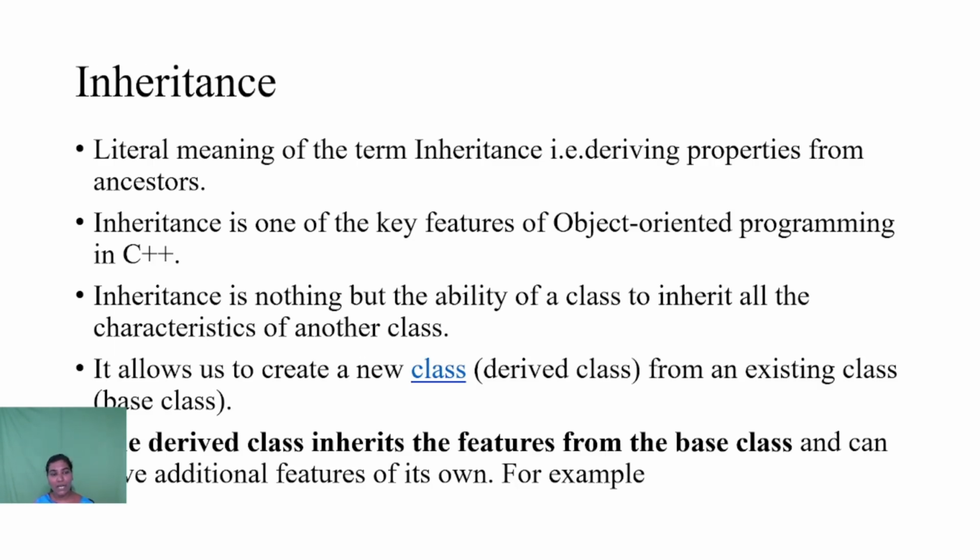Inheritance. As we know, inheritance in general means deriving properties from ancestors. In technical terms, in C++, it is one of the key features. Inheritance is the ability of a class to inherit all the characteristics of another class. It allows us to create a new class from an existing class. That is, we can derive a class, and it inherits the features of the base class.